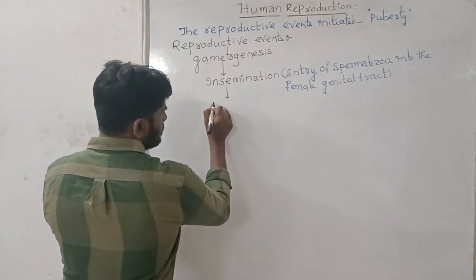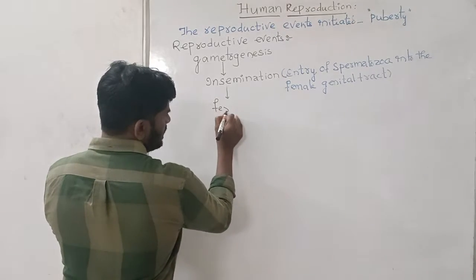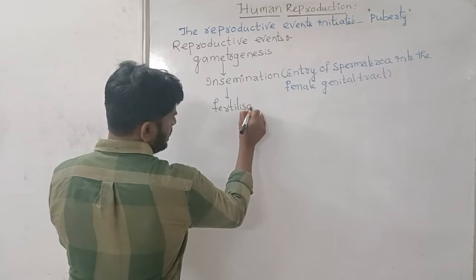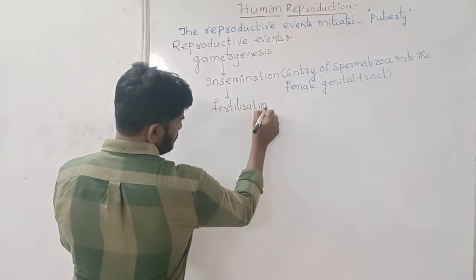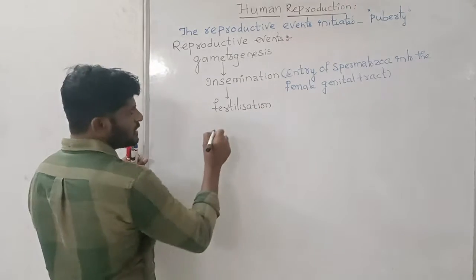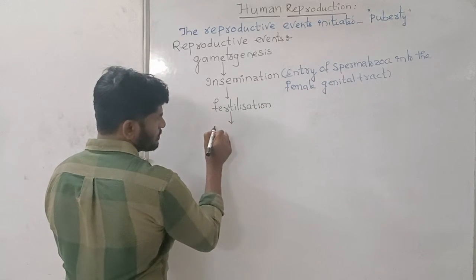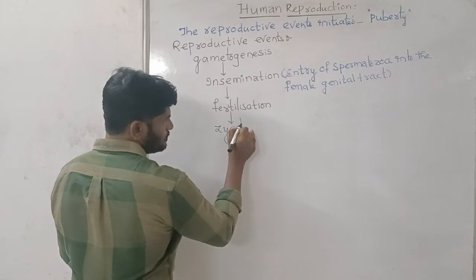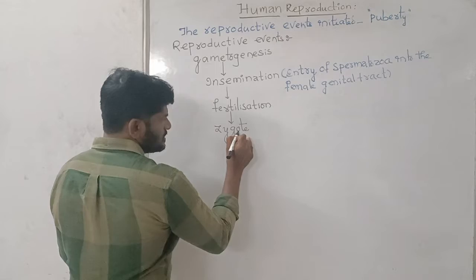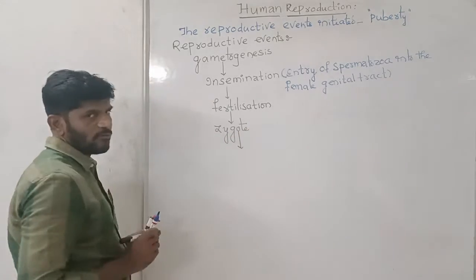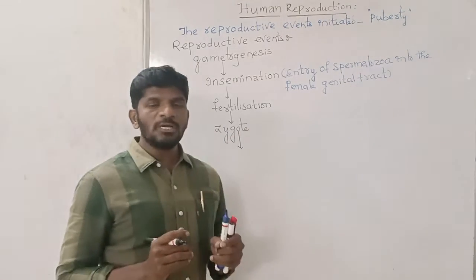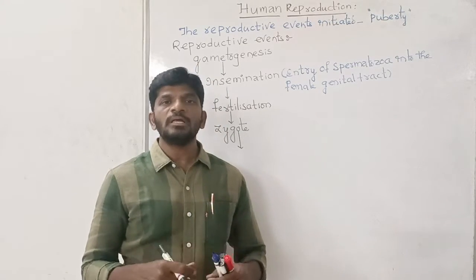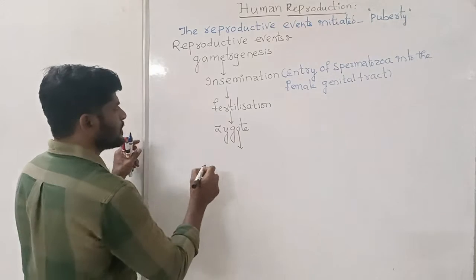After that, fertilization. As a result of the fertilization, the zygote is formed. Zygote undergoes the cleavage. The first embryonic developmental stage is morula and then the blastocyst.